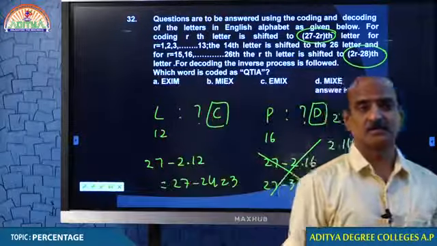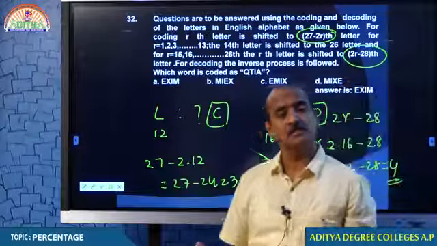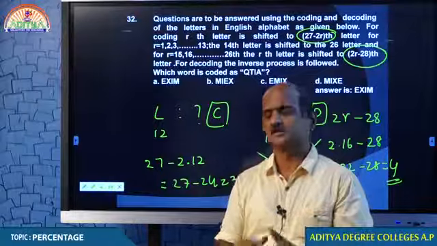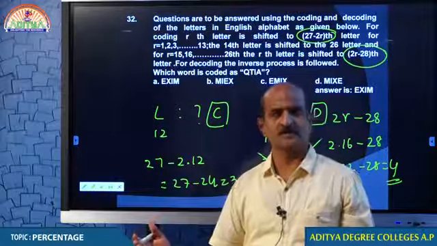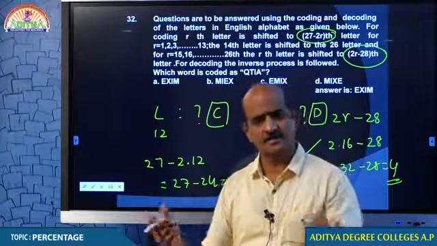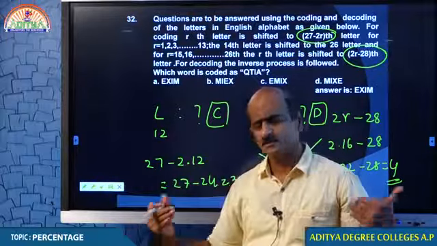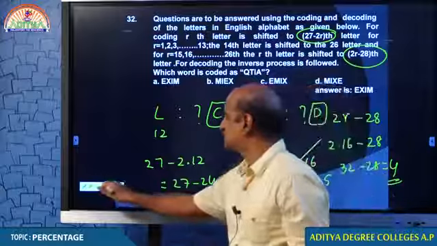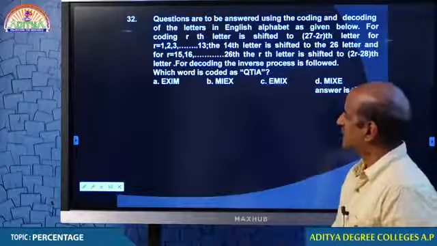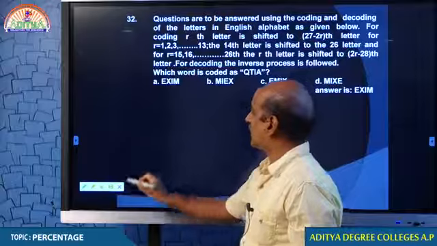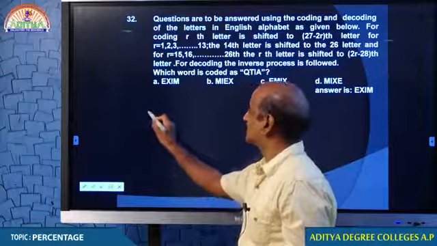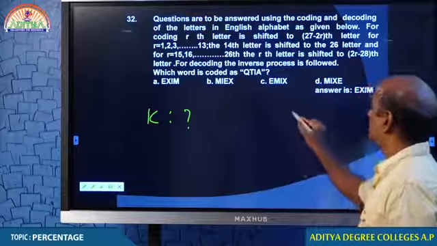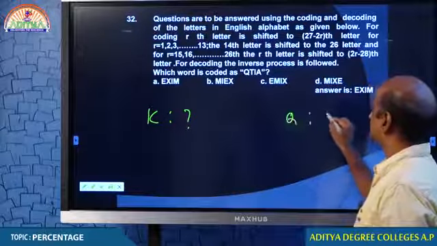This is one kind of condition, my dear students. There may be even more conditions. So you see that the examiner has the facility of designing a question in whatever direction he wishes. It is our responsibility to make it right. We must understand it and get it right. Now my question to you: how is the letter K coded? One more question: how is the letter Q coded?